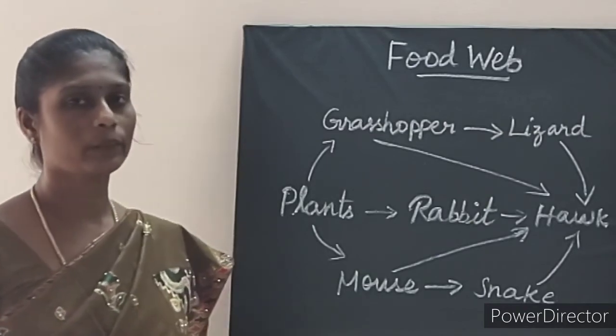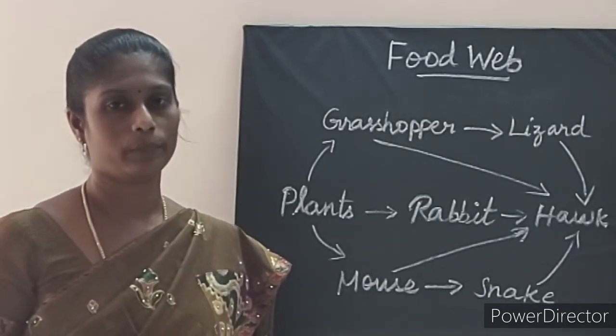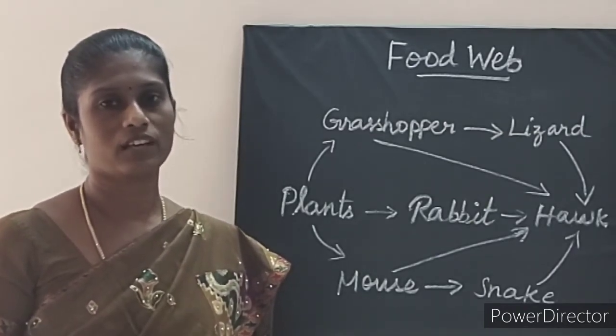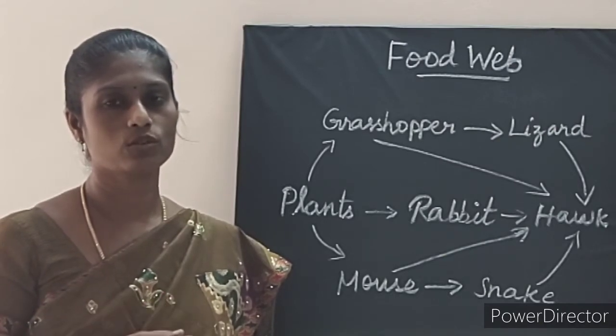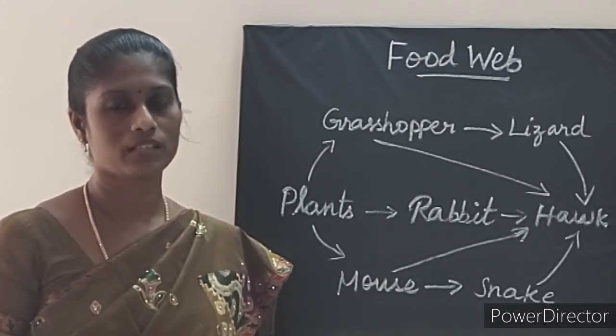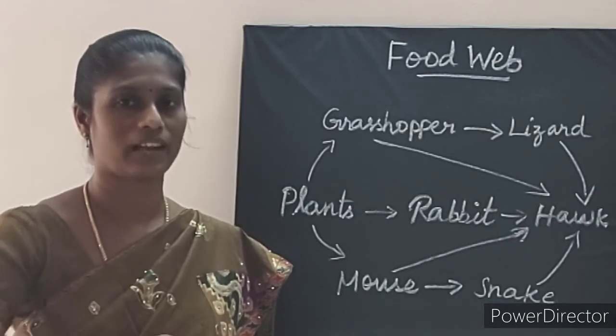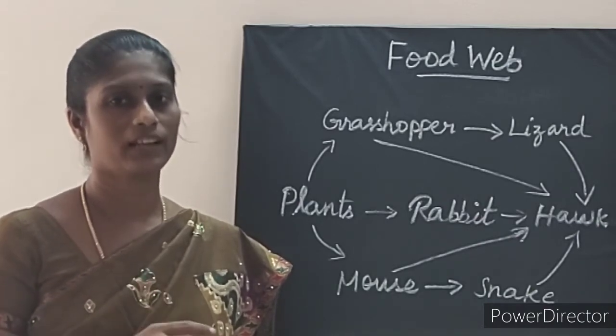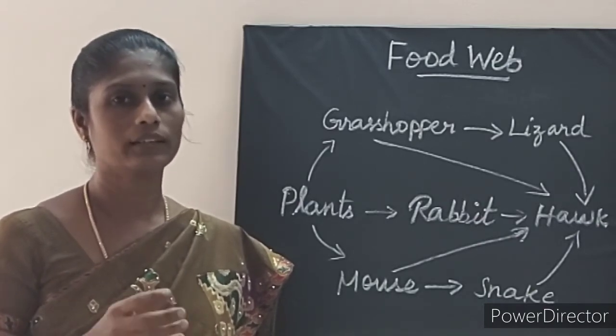Now let us see the significance of food web. The first significance is that food web is constructed to describe the species interaction. Species interaction is called direct interaction.